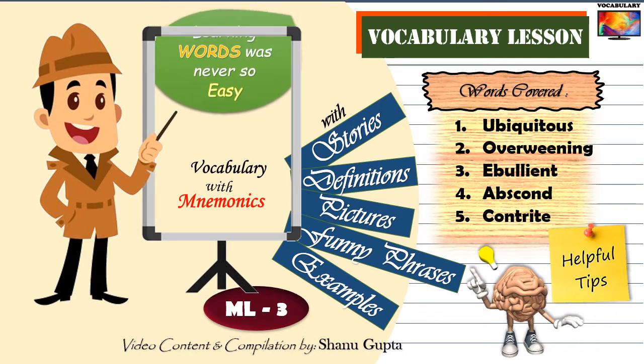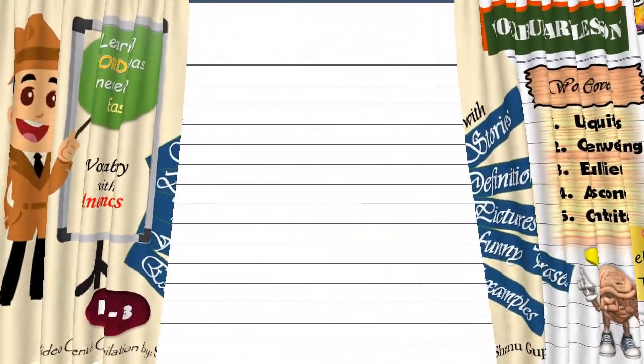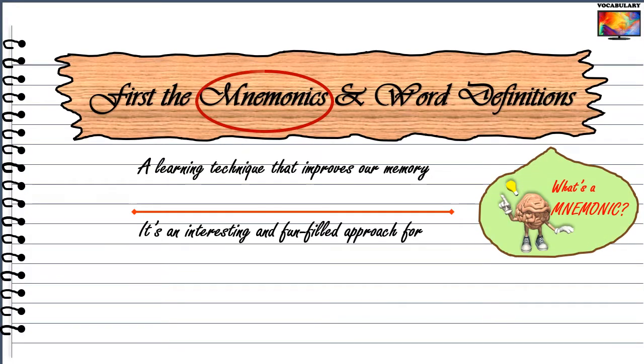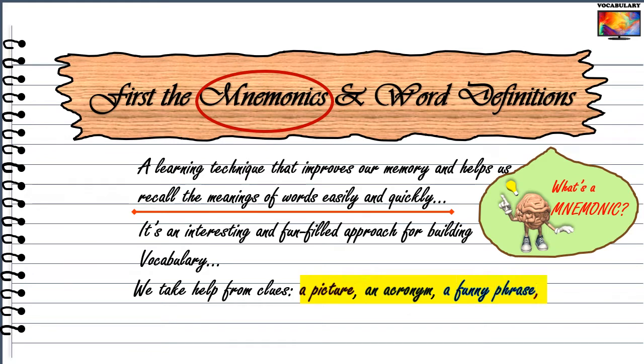Today we are going to cover 5 important and frequently used words in English through the very effective and proven technique of mnemonics. So let's begin. As we have discussed earlier in our previous lessons, what exactly are mnemonics? Mnemonics are clues such as pictures, acronyms, example phrases, stories, and so on that help us remember a word effectively.